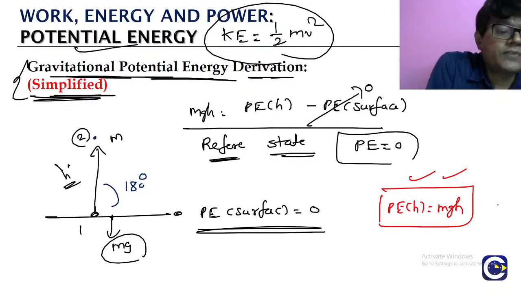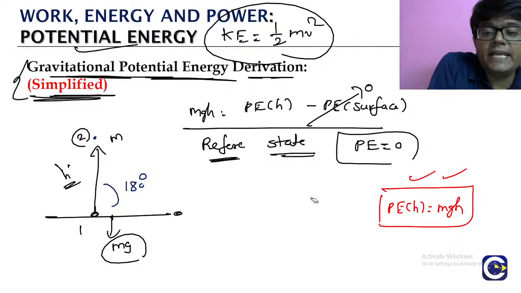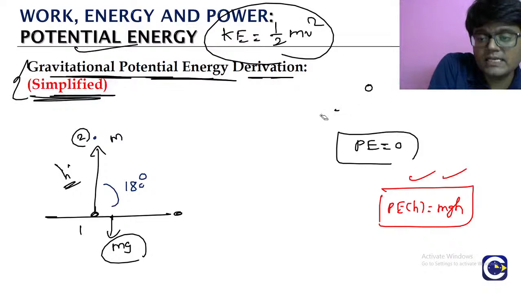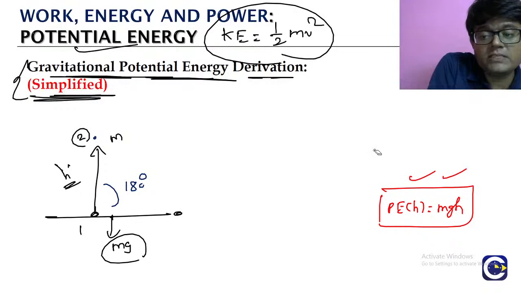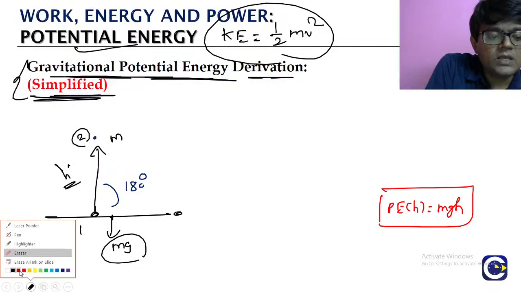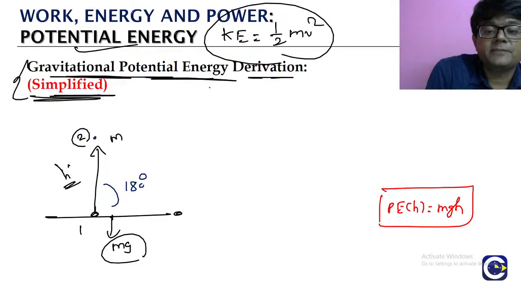Negative. So from this formula, what will we be able to understand as the height of the object above the surface of the earth is increasing? As the height is increasing, the potential energy value will be increasing, because look at the formula, potential energy is mgh. H is increasing means potential energy also will be increasing. H is decreasing means potential energy will be decreasing, like that.